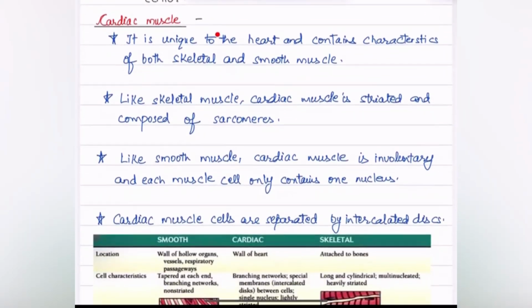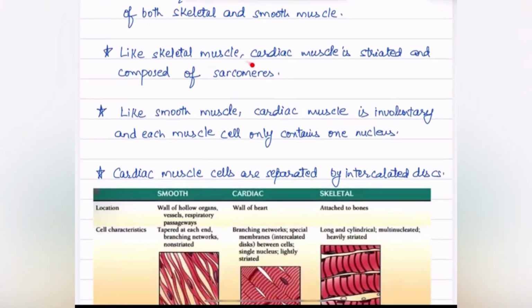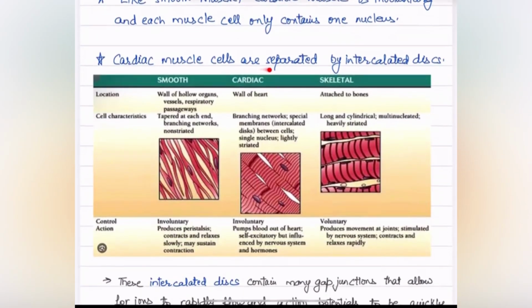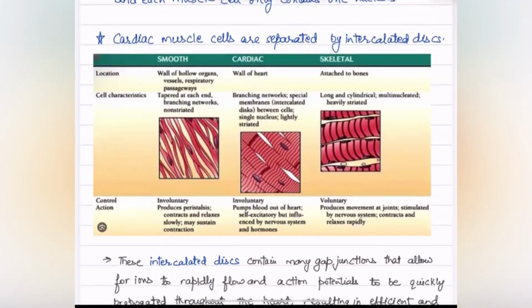Third, cardiac muscle. It is unique to the heart and contains characteristics of both skeletal and smooth muscle. Like skeletal muscle, cardiac muscle is striated and composed of sarcomeres. Like smooth muscle, cardiac muscle is involuntary and each muscle cell only contains one nucleus. Cardiac muscle cells are separated by intercalated discs. As you can see here,